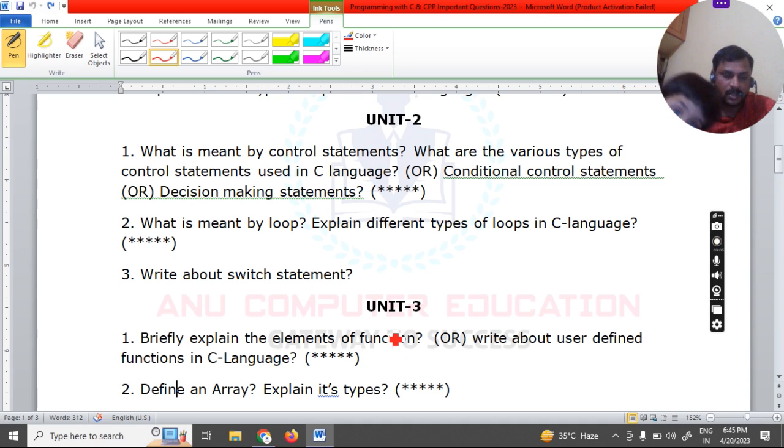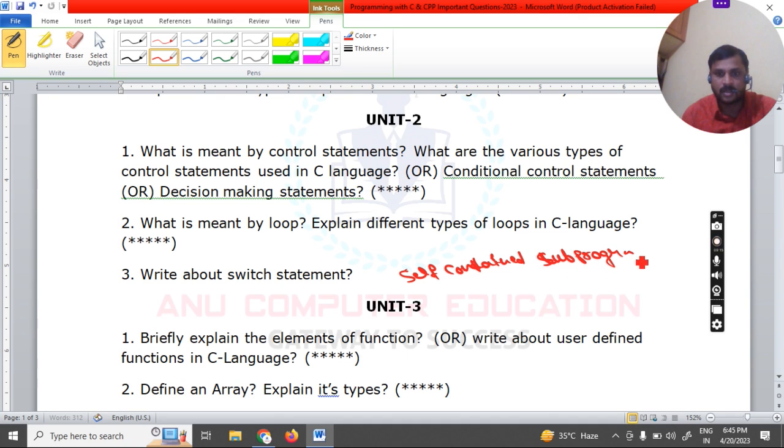So what is a function? A function is a self-contained subprogram. This is the definition of the function, which is used to perform a specific task. After writing the function, how to create a user-defined function? Every function has three important things: function declaration, function call, and function definition. All these 3 things you need to explain with the definition along with the syntax. So that is about this question.